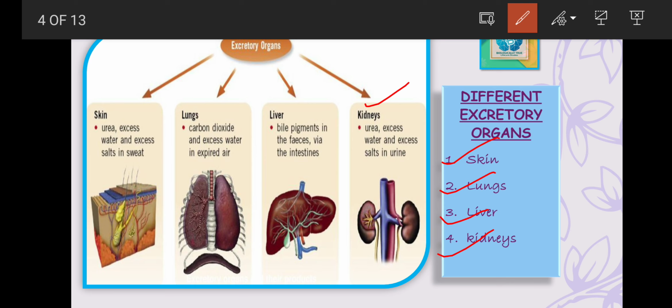The second organ which we are going to discuss is skin. Skin plays a role in excretion through the production of sweat by the sweat glands. Sweating eliminates excess water, carbon dioxide, and salts, as well as a small amount of urea also. The sweat is secreted to maintain the body temperature constant during the hot seasons.